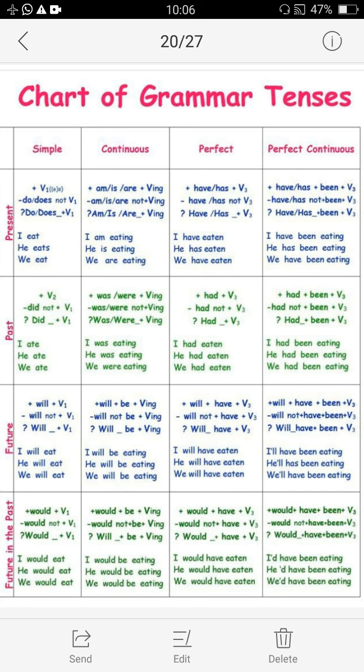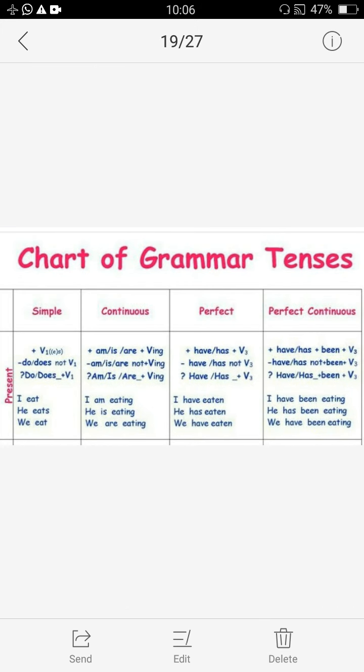So it would be a quick revision of these tenses. In this chart you can see, apart from the three tenses, present, past and future, the fourth one is also there, future in past. What is that future in past? I will be explaining it later. One by one, let's now discuss the tenses. So starting from the first tense, that is present tense.